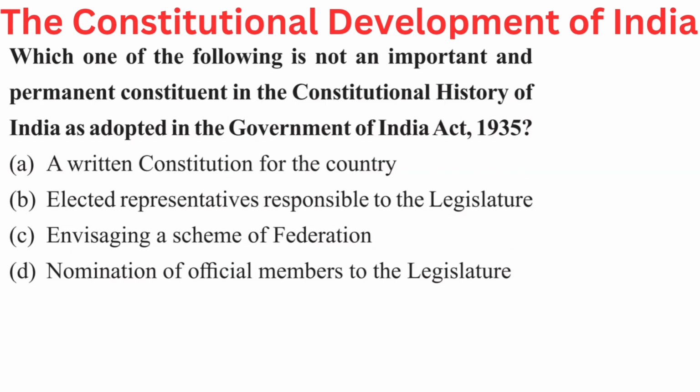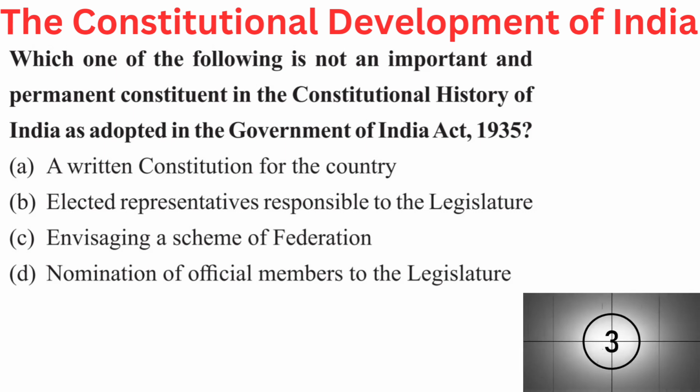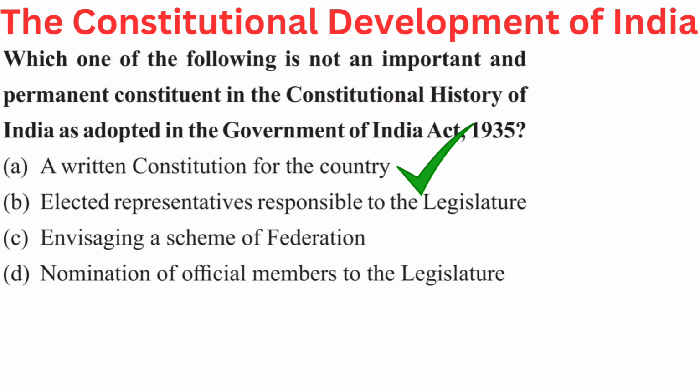Question is, which one of the following is not an important and permanent constituent in the constitutional history of India as adopted in the Government of India Act 1935? Your options are A. A written constitution for the country, B. Elected representatives responsible to the legislature, C. Envisaging a scheme of federation, or D. Nomination of official members to the legislature. Right answer is A. A written constitution for the country.